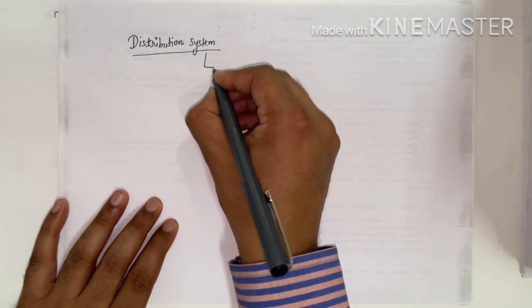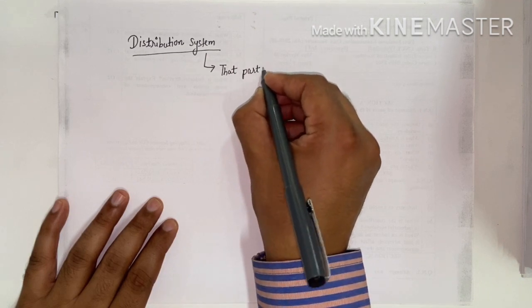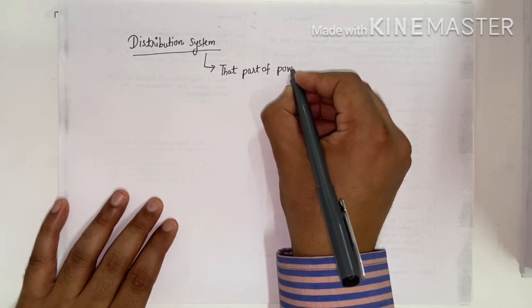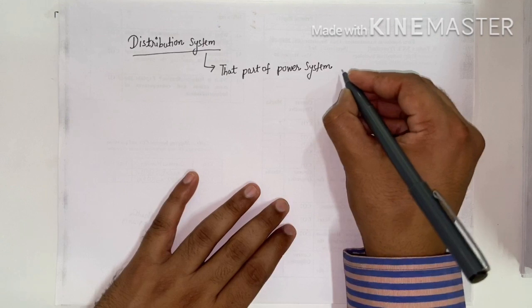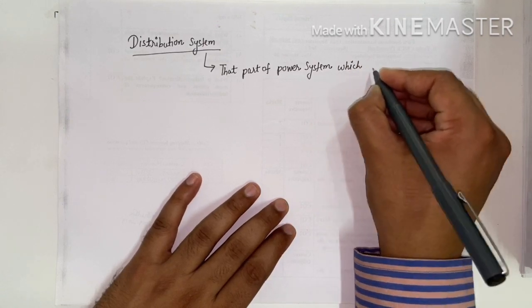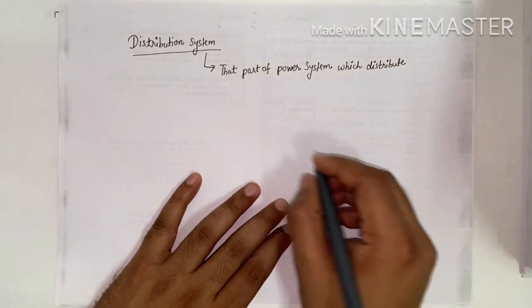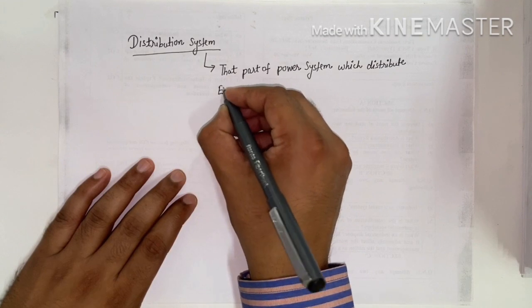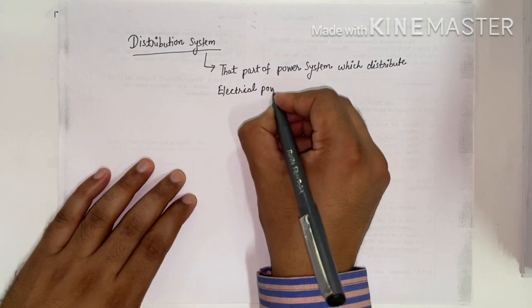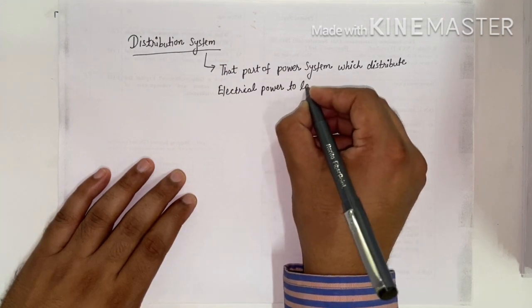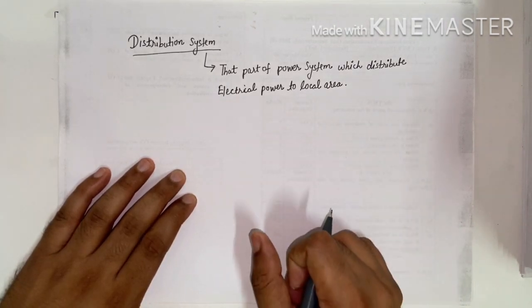Distribution system is that part of power system which distributes electrical power to the local area. This is about the distribution system.